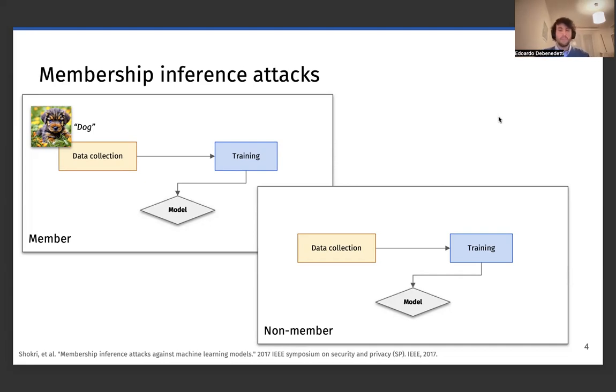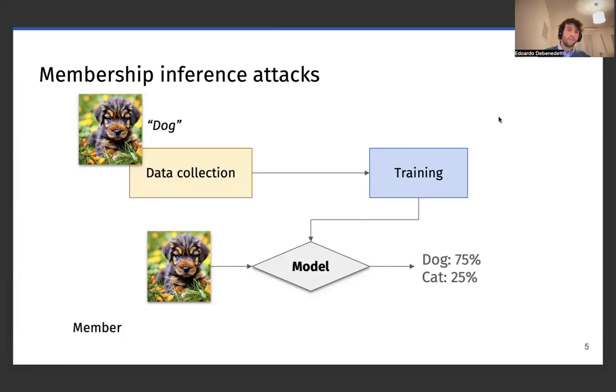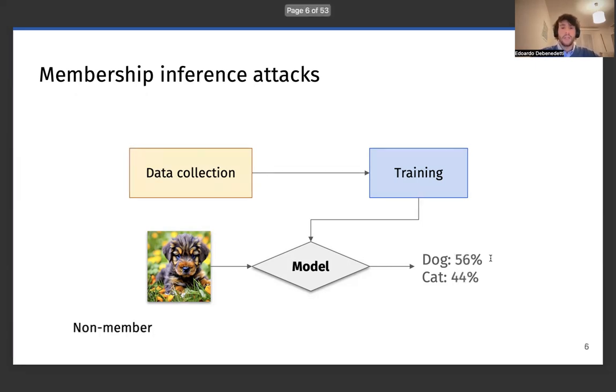It's possible to do that because models are usually overconfident in the samples that were part of the training set. So, for instance, in the case where the sample was part of the training set, the model is going to say that, yeah, this is a dog, and I'm 75% confident that this is a dog, and 25% confident that this is a cat. However, if the sample was not part of the training set, the model is going to be less confident.